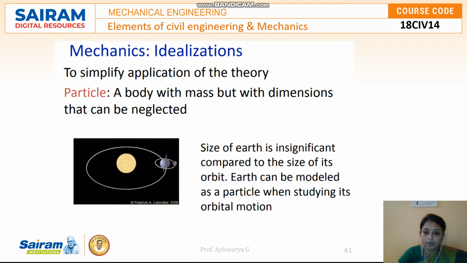The next example is in our atmosphere: a flight can be taken as a particle in its pathway through the air, right? Because it looks very small, only the mass will be considered. So in the atmospheric path, the earth and the flight or aeroplane are treated as a particle in the open atmosphere.